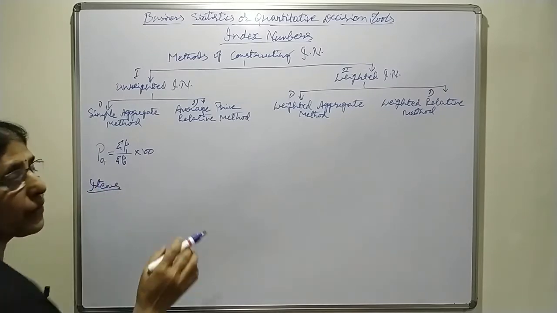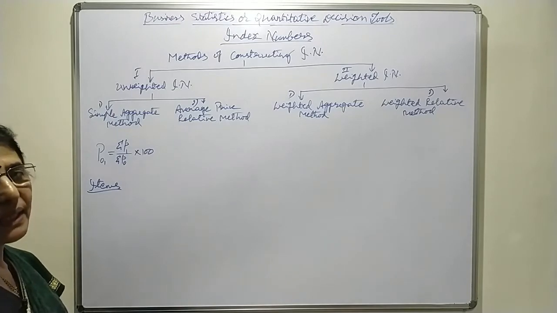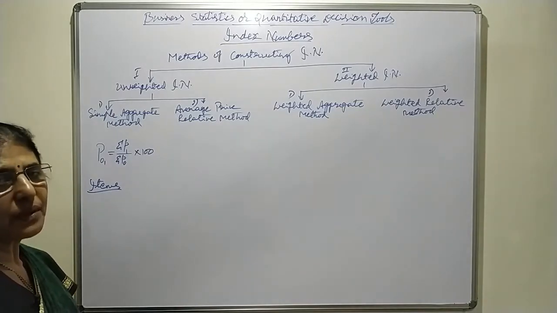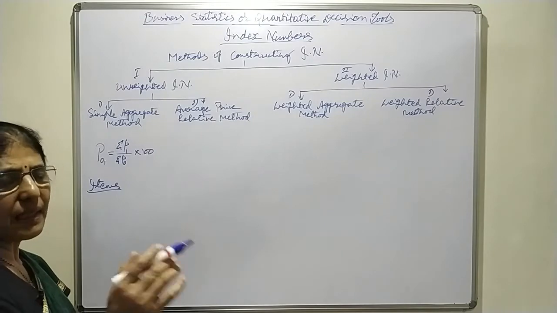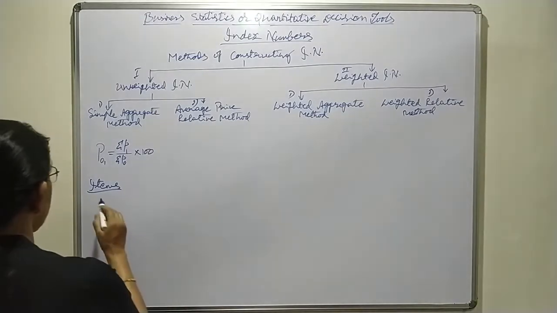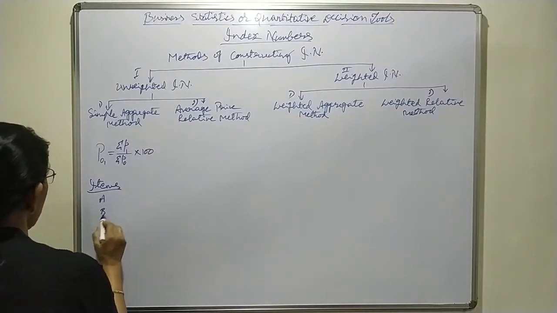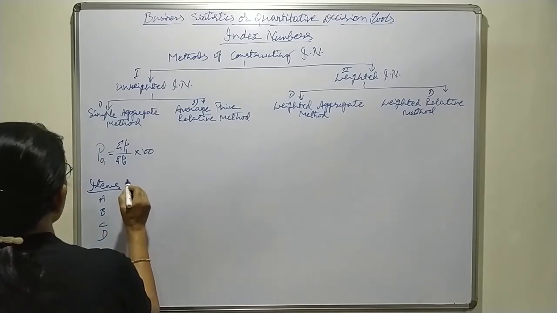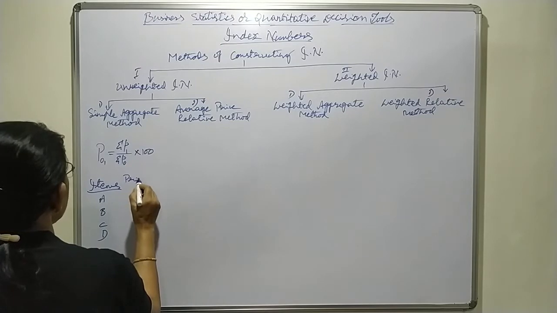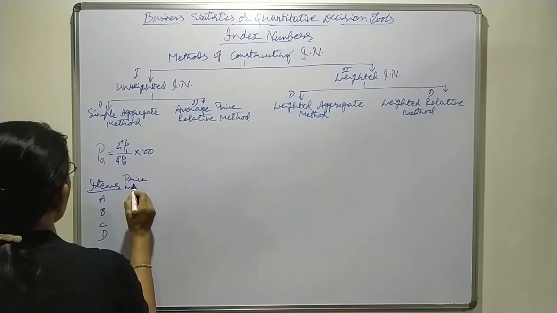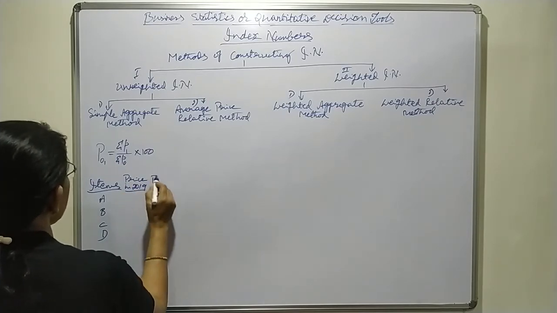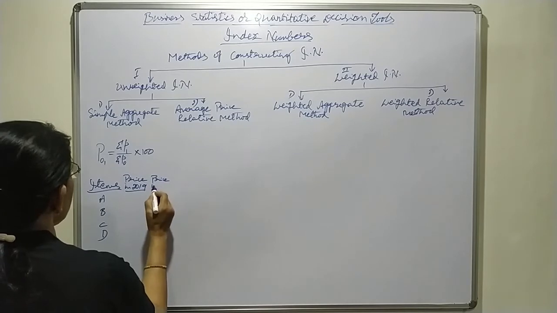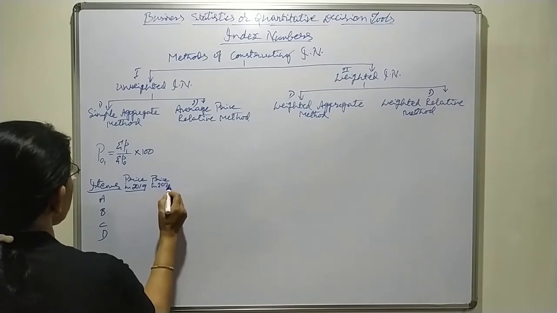Under items, you may take any commodity: rice, wheat, sugar, milk, salt, oil, any commodities may be taken. Just I take here as A, B, C, D, and here I take price in 2019 and price in 2020.